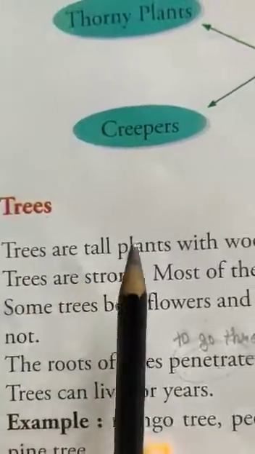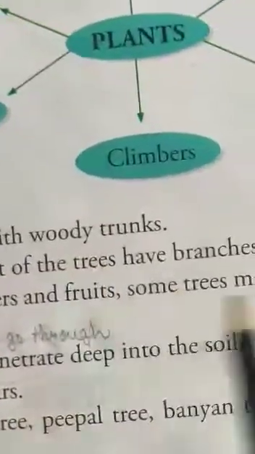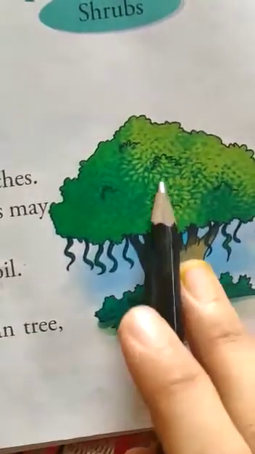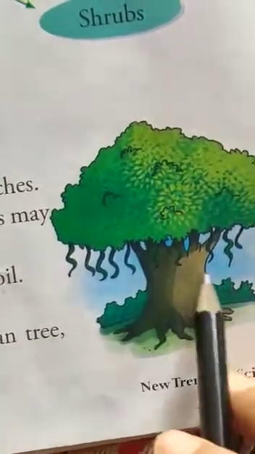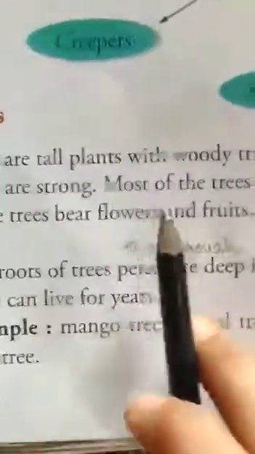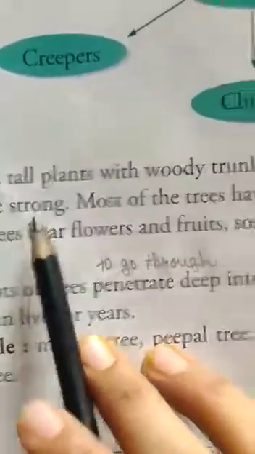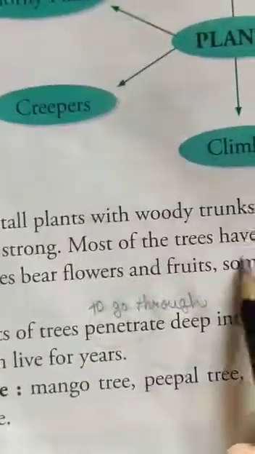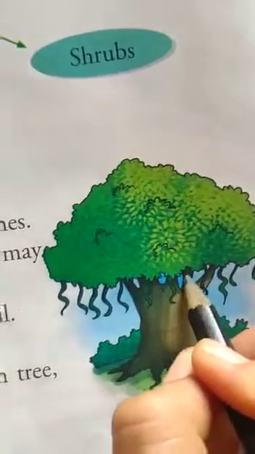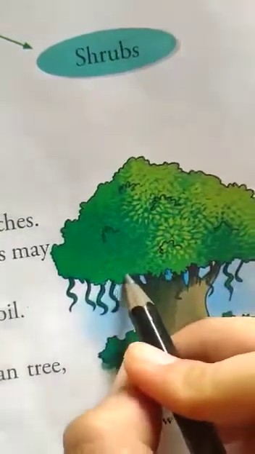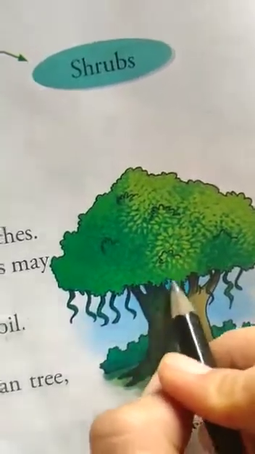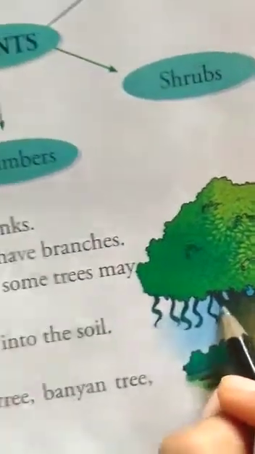So, trees are tall plants with woody trunks. What are trees? They are tall plants, लंबे होते हैं, with trunks, woody trunks. This is called trunk. Trees are strong. They are very strong. Most of the trees have branches. What do trees have? Branches. You can see they are going in different directions. They are called branches.